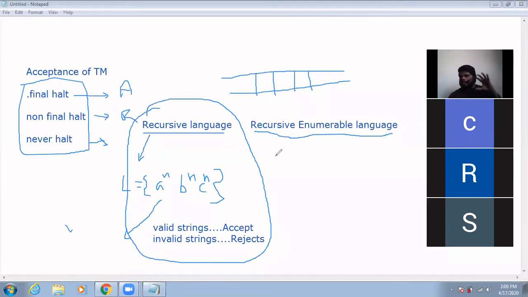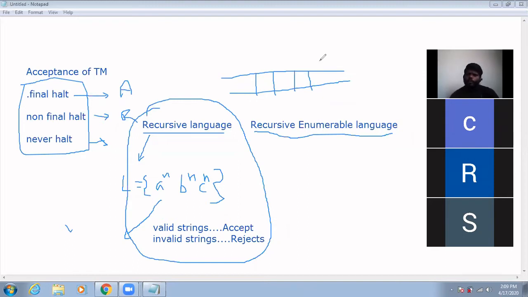The language is said to be recursive enumerable if there exists a Turing machine that accepts all the strings that are in the language and rejects the strings that are not in the language, but the condition is, listen to this point: for the strings that are not in the language, the Turing machine may or may not halt.